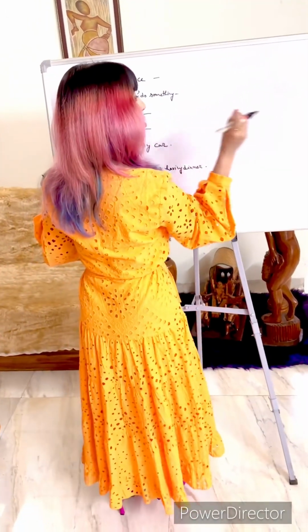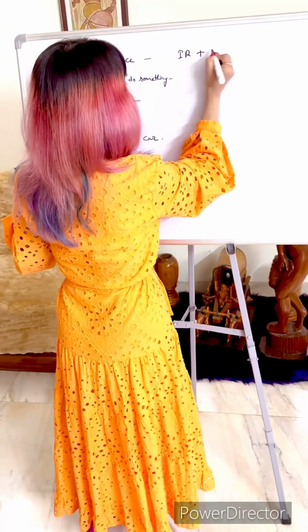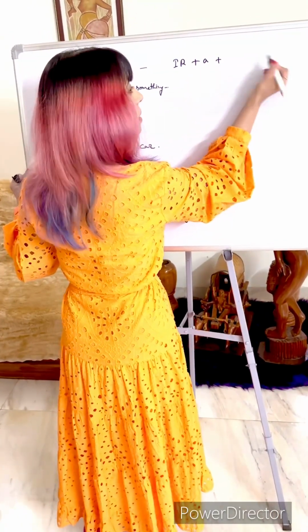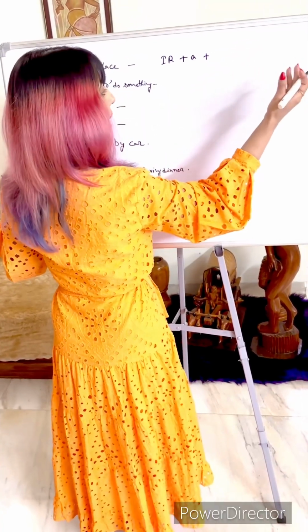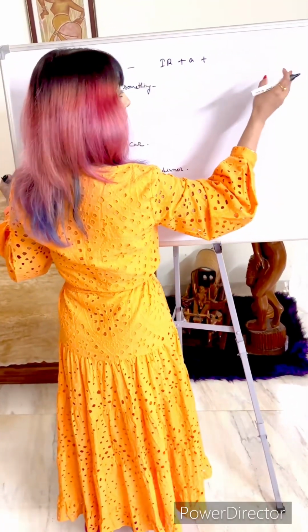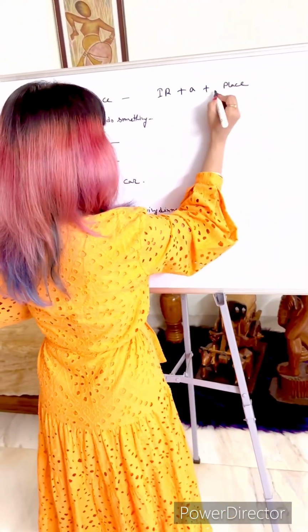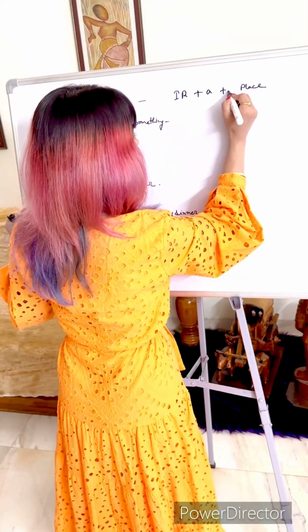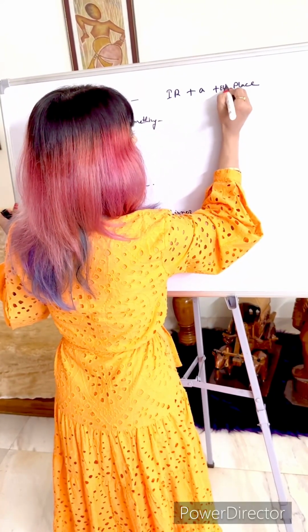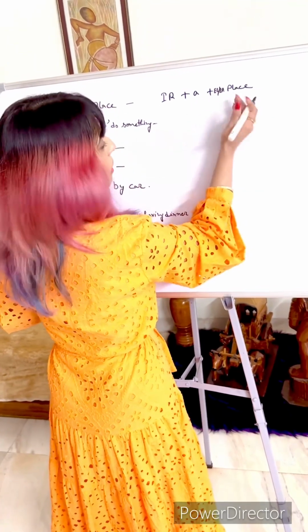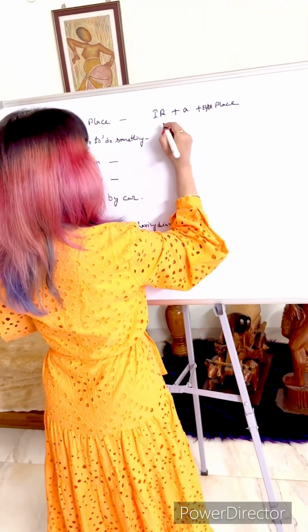So whenever you go to any place, the structure would be conjugation of ir plus a plus that place, like templo, or banco, bank, or universidad for university, and article, obviously, like el, la, los, las, feminine, masculine, and singular, plural.